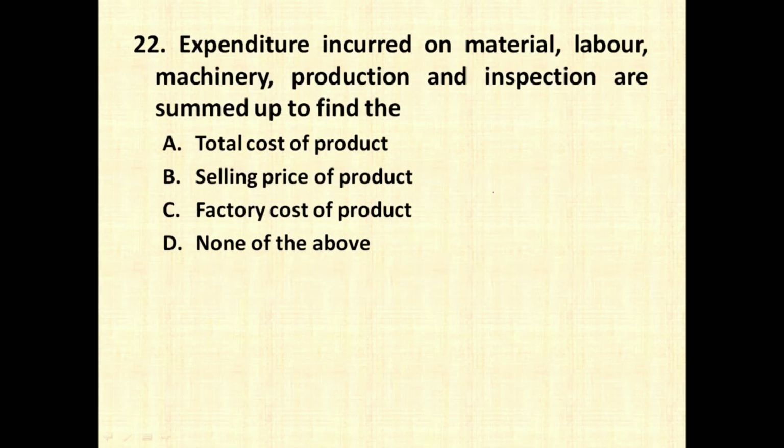Expenditure incurred on material, labor, machinery, production and inspection are summed up to find the total cost of product, selling price of product, factory cost of product, none of the above. So whenever you add expenditure on material, labor, machinery, production, inspection, all these together are called as factory cost of product. If you are adding only direct material, direct labor and direct expenses, it becomes prime cost. But when you are adding all these costs in a factory, then it is called as factory cost, especially when it comes to production.